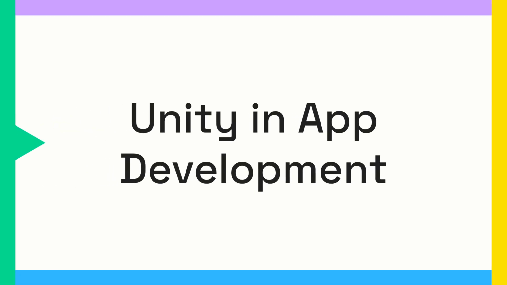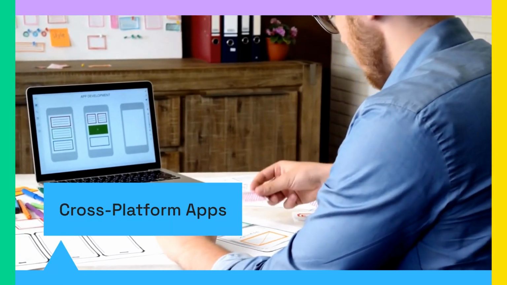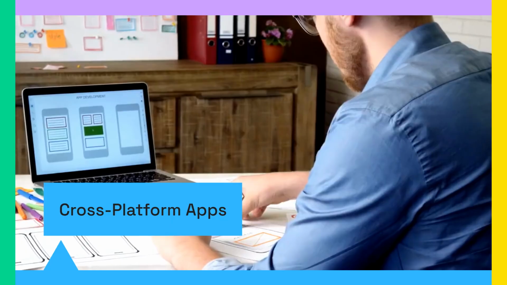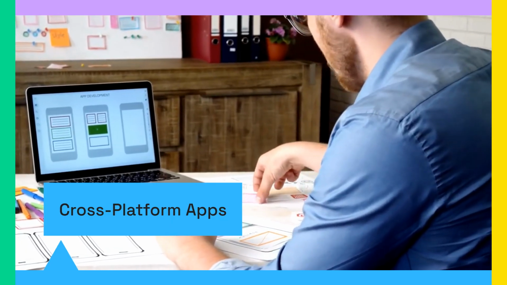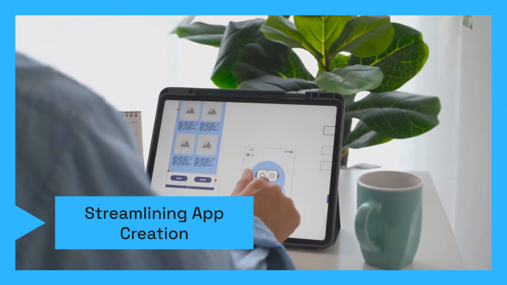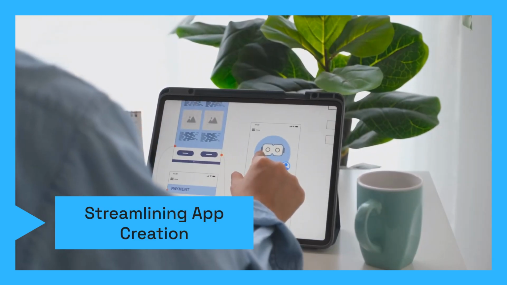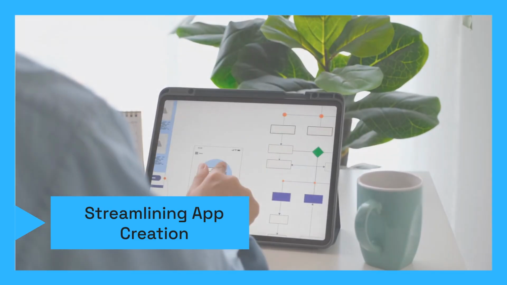Beyond games, Unity's capabilities extend to creating robust and high-performing applications for various platforms. Unity enables efficient development of cross-platform applications, saving time and resources while ensuring a consistent user experience across devices. From interactive educational tools to enterprise applications, Unity streamlines the app creation process, allowing for rapid prototyping and deployment.